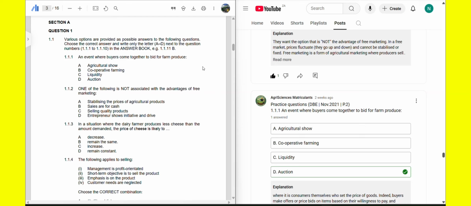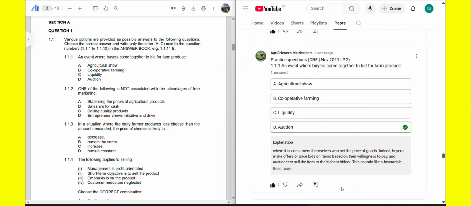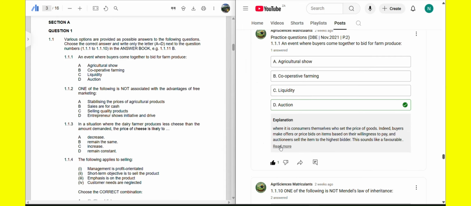In our example, the one who offers 50,000 is likely to take the bull because his price is greater than the other offers. So that is the auction. Any event where buyers come together to bid for farm produce is the auction, which is option D.